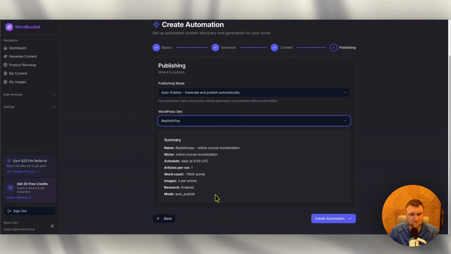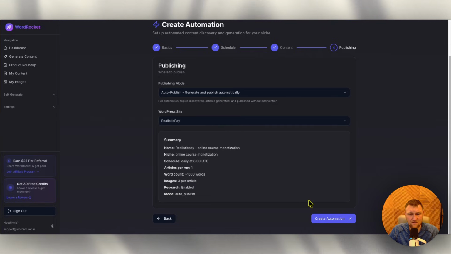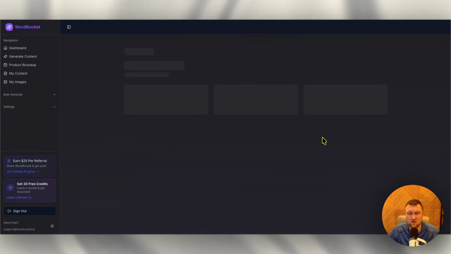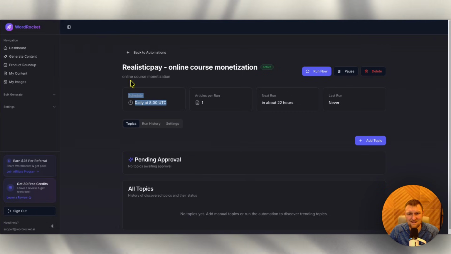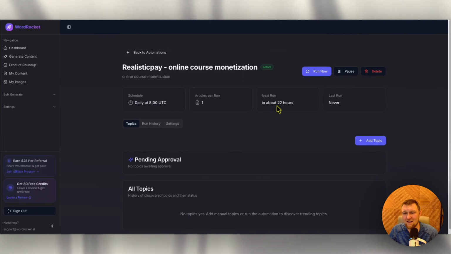And we have this all set up, your summary right over here, and then create automation right here. And then you're going to activate this, right? And what I'm going to do right now is, because it's already past this time, it wouldn't actually run for 22 hours, but we can run it now and get it going right now for us. So I'll push pause and we'll come right back.